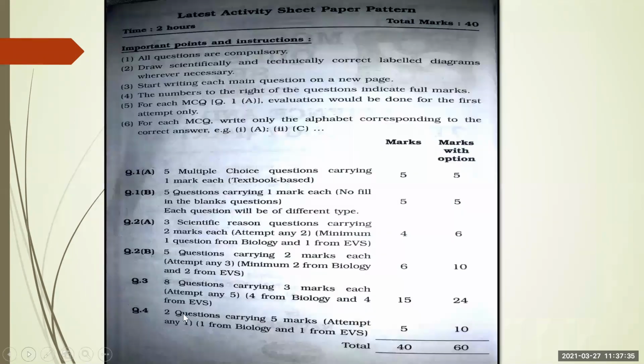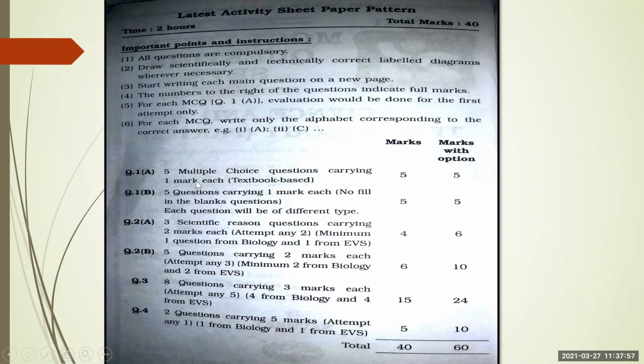Next, see, this is a question paper. Just now I told you question number 1A, 1B, question number 2A, 2B, question number 3, and question number 4. Here are some important points and instructions. All questions are compulsory. Draw scientifically and technically correct labeled diagrams whenever necessary.